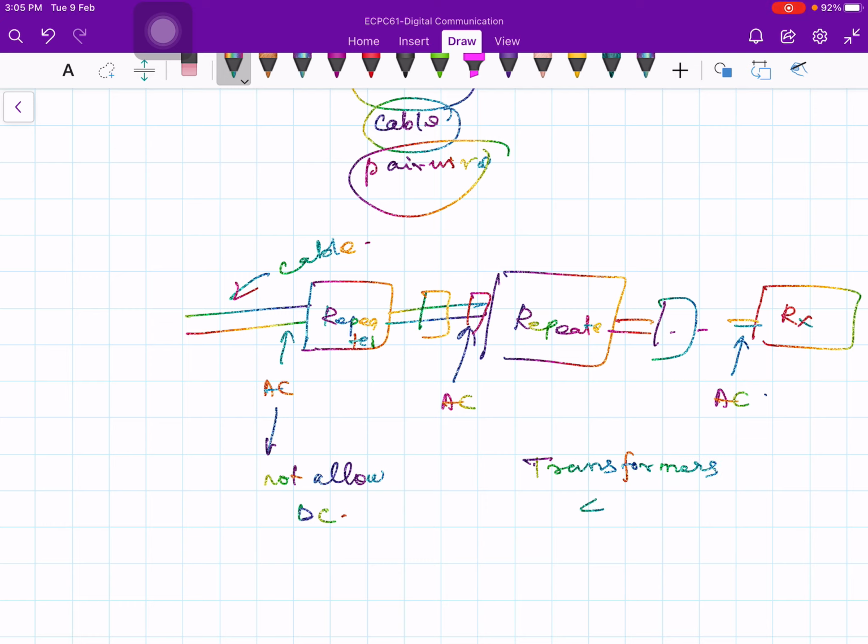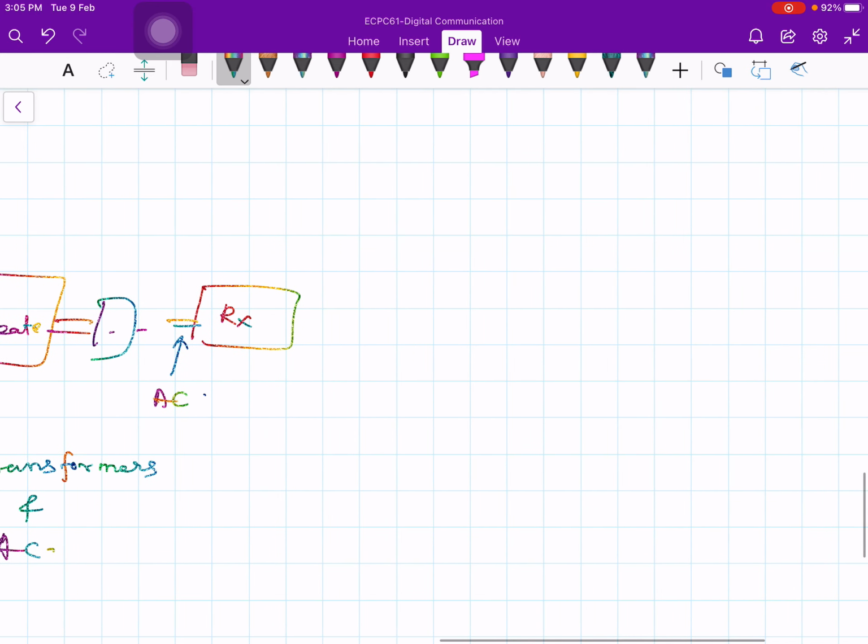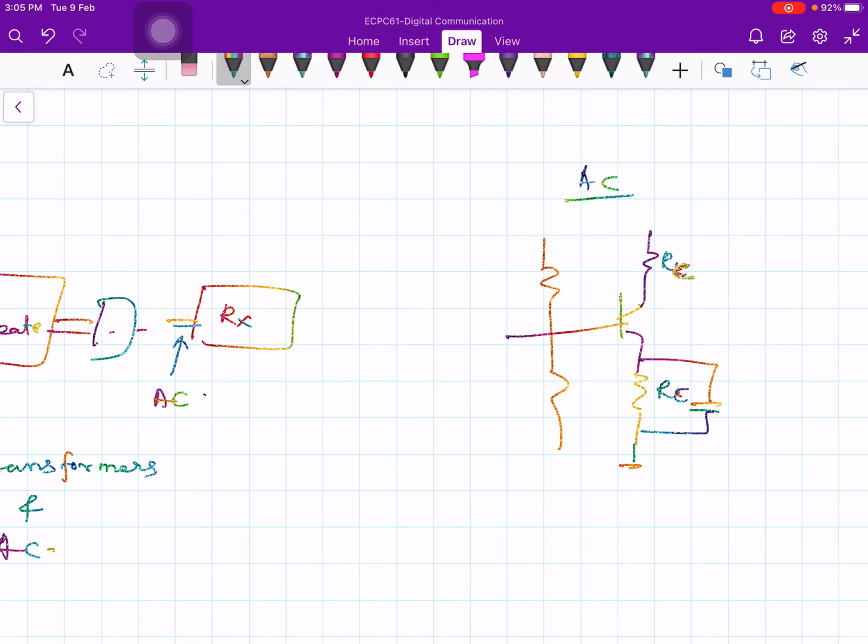Typically, if you recall from your analog circuits, if you take a common emitter amplifier, then this is RE, then RC, RE, and this emitter bypass capacitor like this, and voltage divider bias R1 and R2 like this. If you have a source, the source is connected to the amplifier via a coupling capacitor.